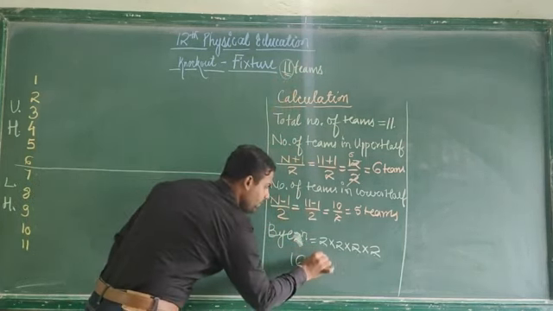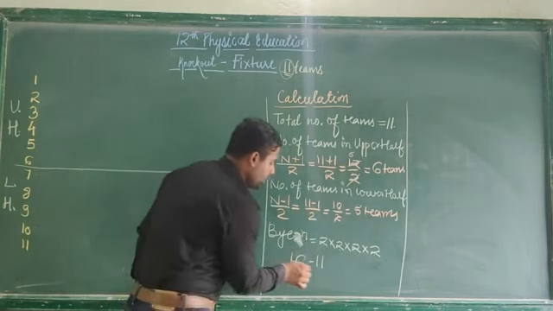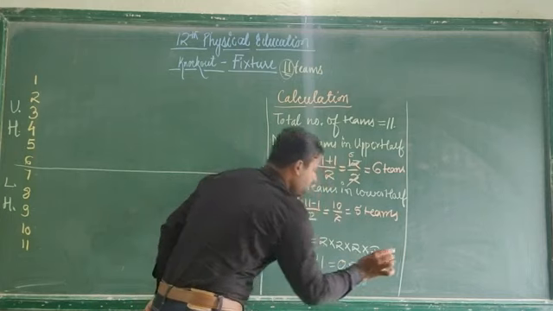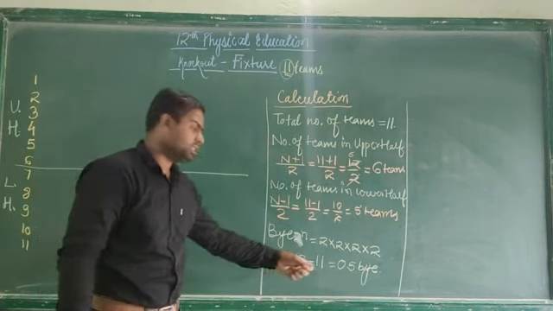So as and when we subtract the number of teams, 16 minus 11, we got 5. So how many byes did we get? The total number of byes is 5.